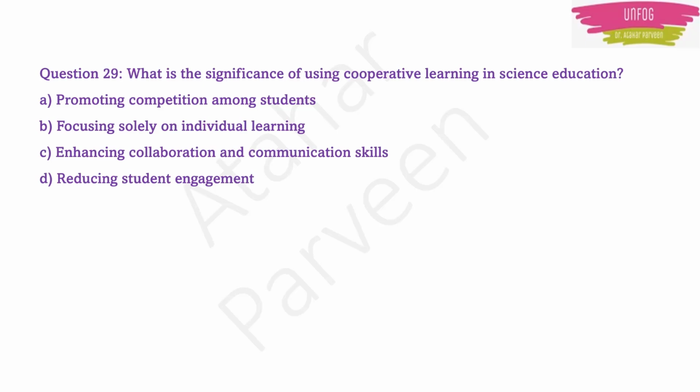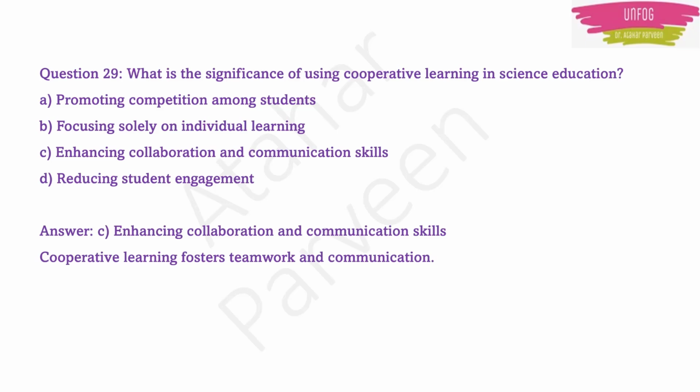Next question. What is the significance of using cooperative learning in science education? So, cooperative learning is very important when it comes to science education. Why is it so? What is the importance? The importance is that it enhances collaboration and communication skills. Because cooperative learning is usually teamwork, and it also increases the communication among the learners with each other and also with the teacher. So option C is the correct answer.